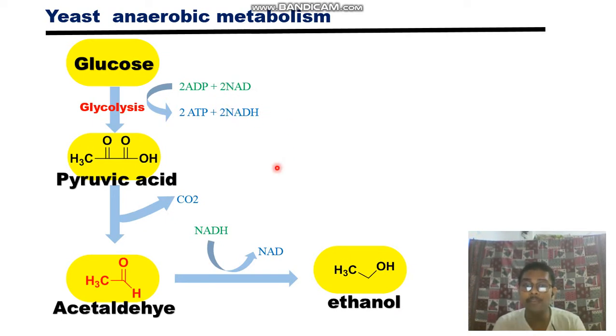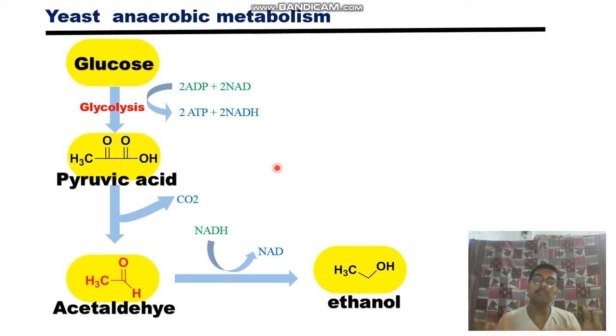If you can't supply NAD+, you can't sustain glycolysis. So to continue glycolysis you need NAD+, but where will you get the pool of NAD+? You get it from the fermentation process after glycolysis. So fermentation is important not only for converting pyruvic acid to ethanol, but mostly for filling up the pool of NAD+.